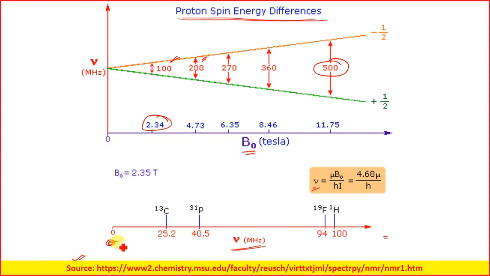So this is the upfield. These are the upfield peaks, and these are downfield peaks. Okay, these are upfield peaks. If you get something at lower magnetic fields, that will be upfield, and on the right hand side over here, you will be having downfield. So towards the 0, you will be having the upfield.